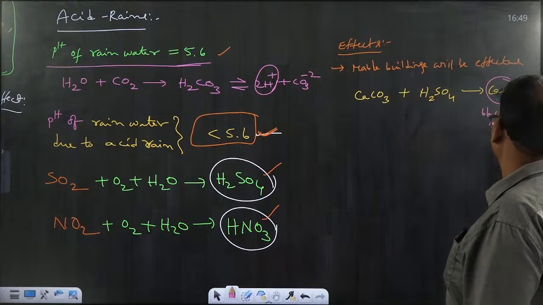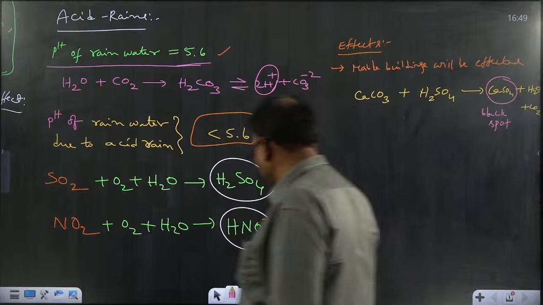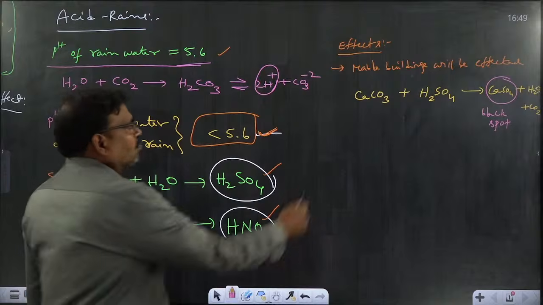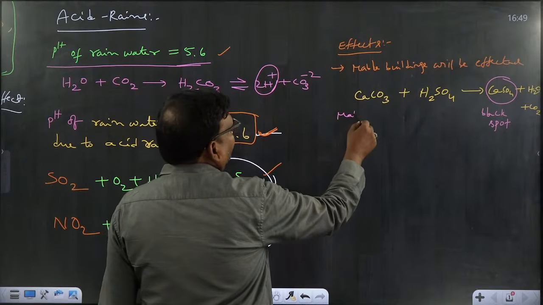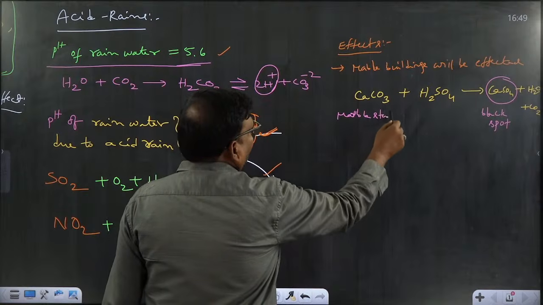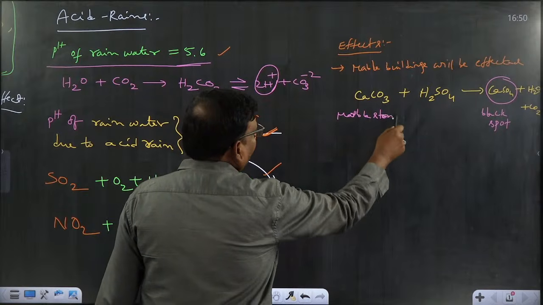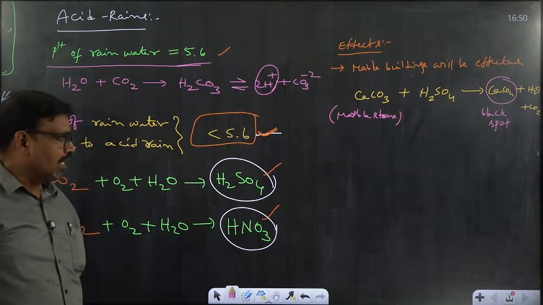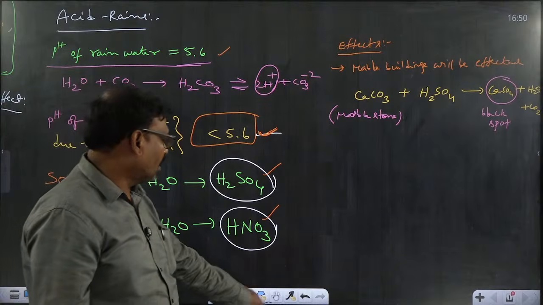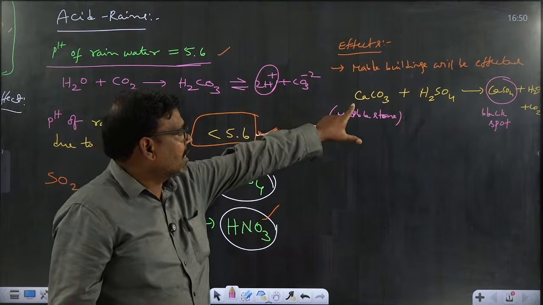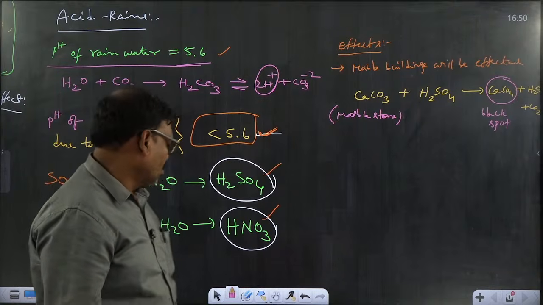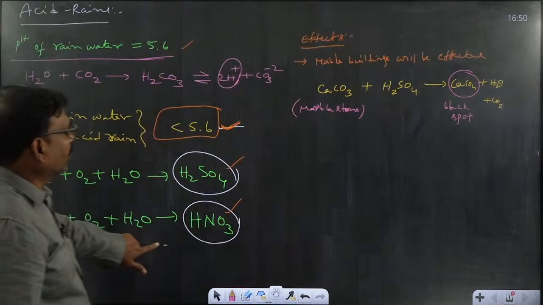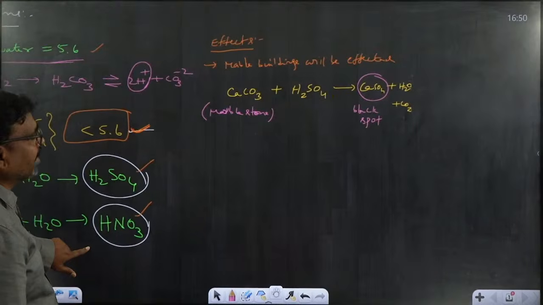For example, in our country, the Taj Mahal is one of the beautiful places. The Taj Mahal is constructed with marble stones, and those marble stones contain calcium carbonate. So due to the release of sulfur oxides and nitrogen oxides around Agra, acid rains will be formed and will surround Agra. That's why, due to acid rains, the marble stone will be affected and give black spots. That's why the glaze or beauty of the Taj Mahal, its shine, will decrease day by day.